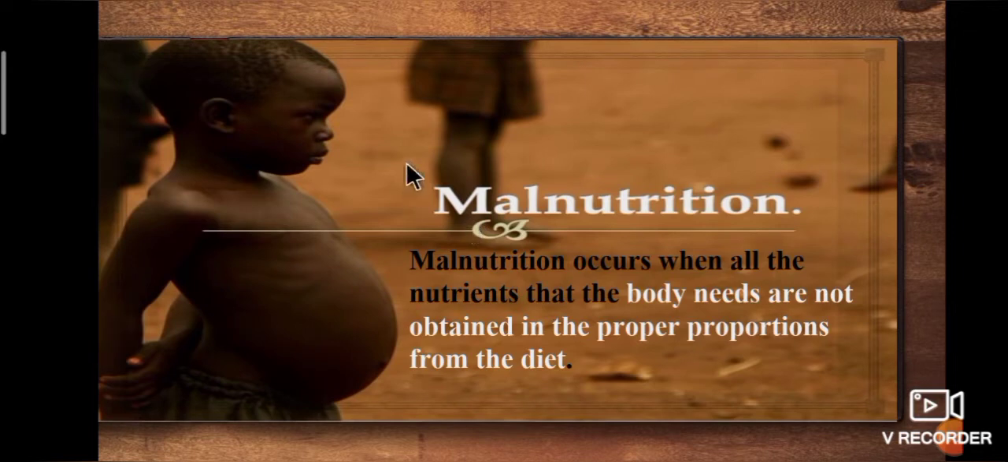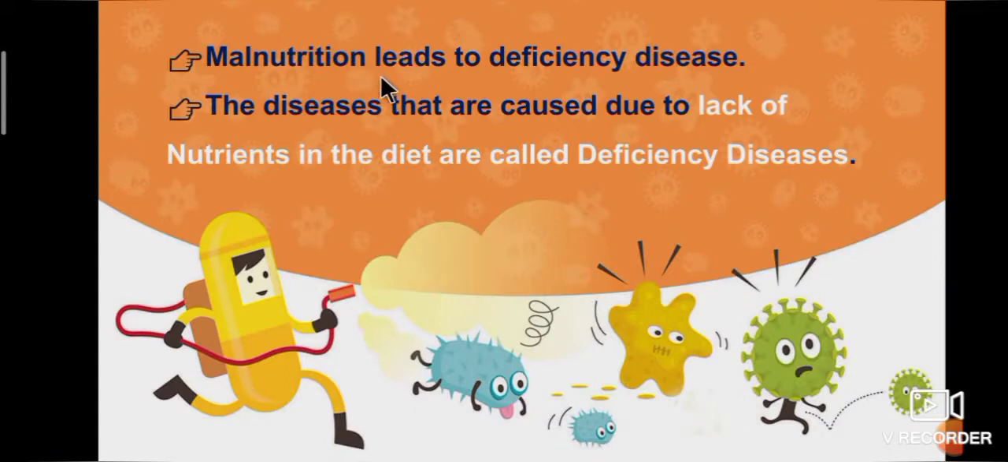Tell me, what is malnutrition? Malnutrition occurs when all the nutrients that the body needs are not obtained in the proper proportions from the diet. Malnutrition leads to deficiency disease. The diseases that are caused due to lack of nutrients in the diet are called deficiency diseases.